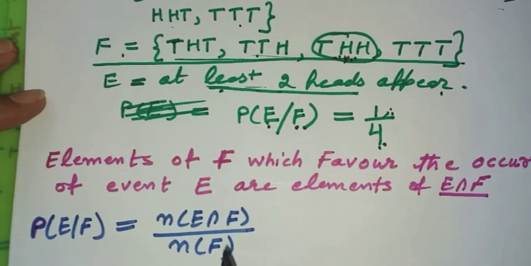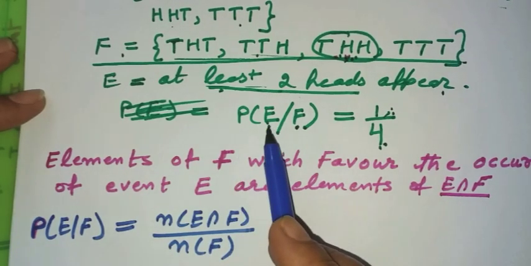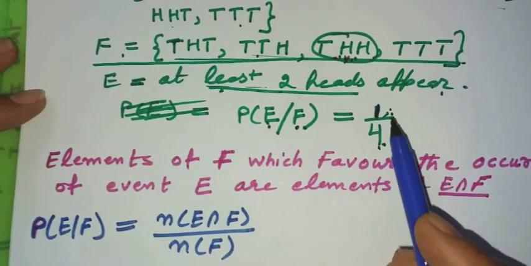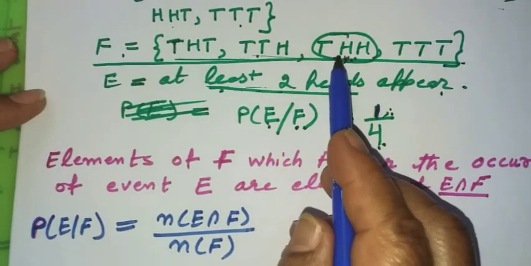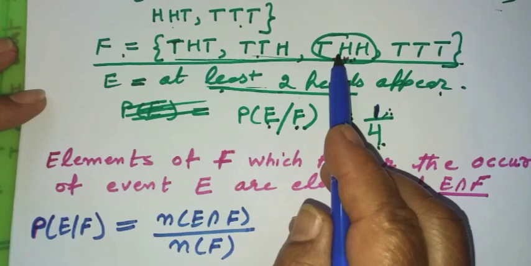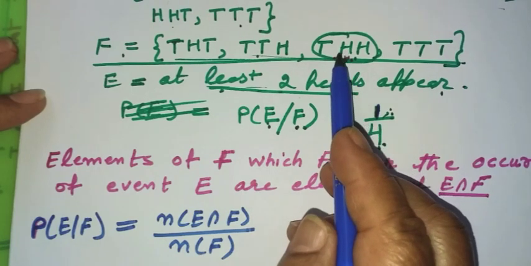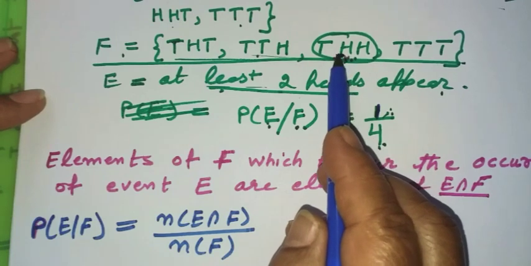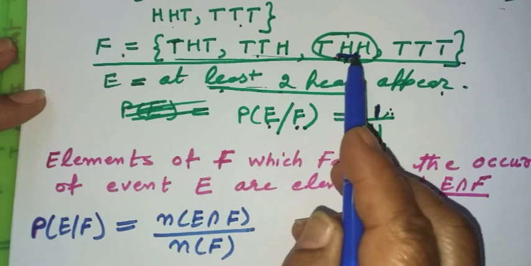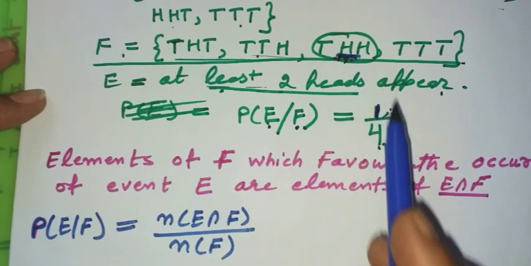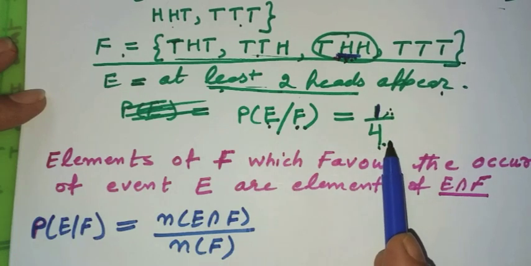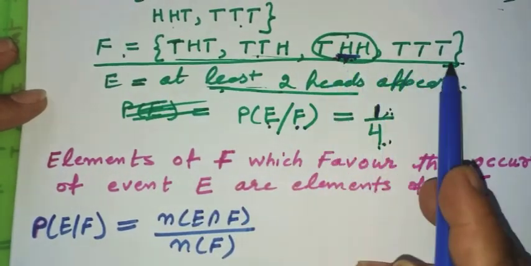And we have already seen with the help of the example that when we calculated E by F, this 1, from where did we get this 1? We got this 1 by this element, because there was only one element of F which was favoring the happening of E. And why was this element favoring the happening of E? Because this was a common element between E and F. So in the numerator we have written the common element of E and F, and in the denominator we have written the number of elements of F, because F has now become the sample space.